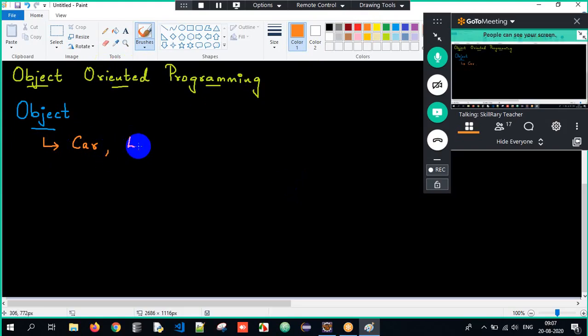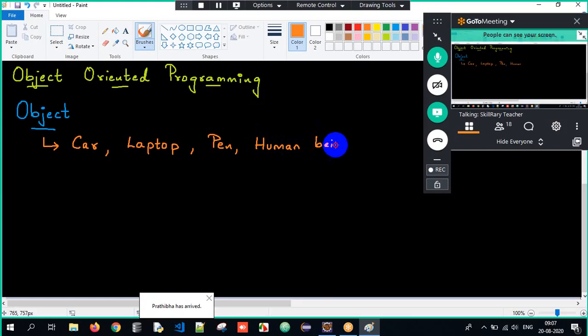Similarly, what about laptop? Is laptop an object here? 101% yes. Why? Because laptop is present in the real world and it is also physically existing, therefore laptop is an object. What about pen? Pen is an object. What about human being? Human being is an object, and so on.